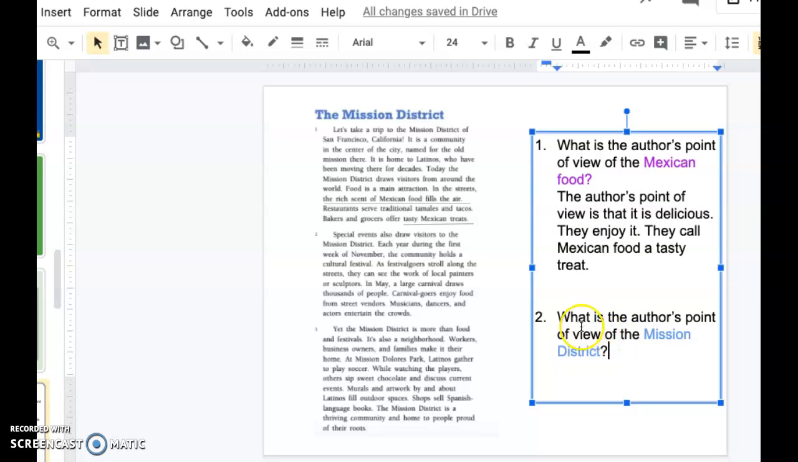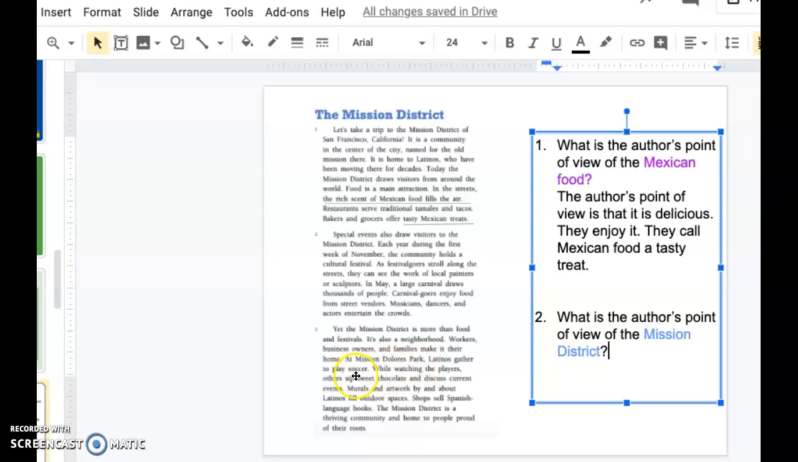What is the author's point of view of the Mission District? So this is a key word, and it's going to appear a lot of times, like I'm seeing it here in the first paragraph 2 times already. But just like I found Mexican food and there was an adjective or a strong word right before it, same here, I'm going to look and see. There's Mission District, but no strong words. Mission District, no strong words.